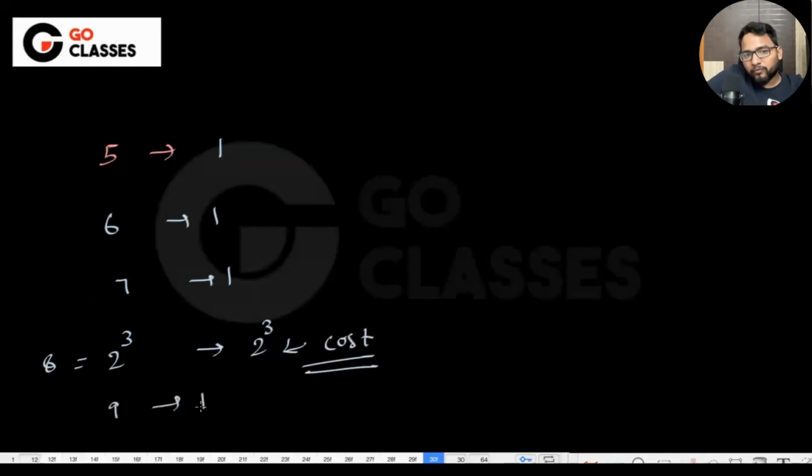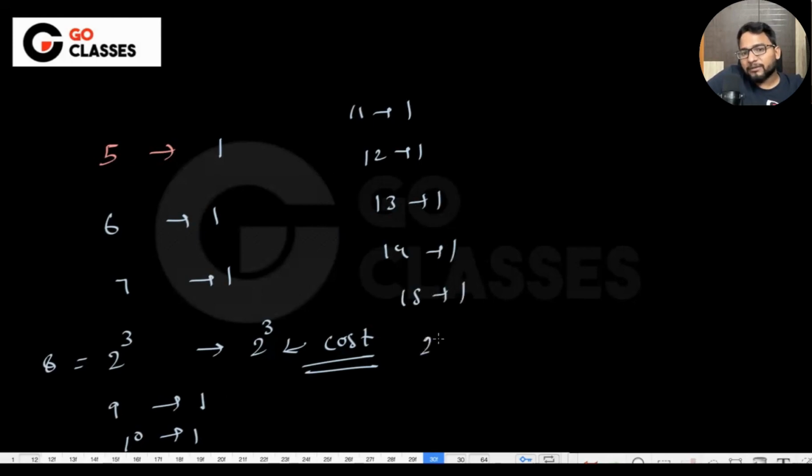9th element, order 1. 10th element, order 1. 11th element, order 1. 12th element, order 1. 13th element, order 1. 14th element, order 1. 15th element, order 1. 16th element, then the cost is 16. Sorry, not order of 16, 16 cost, right?